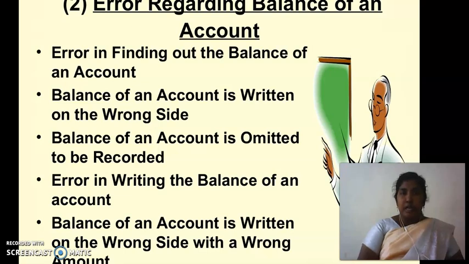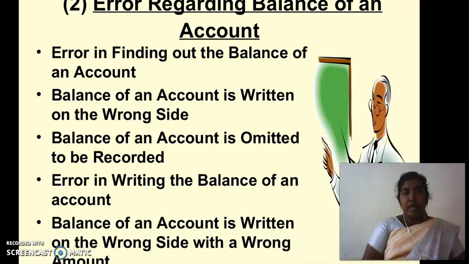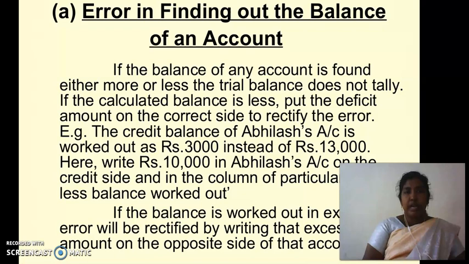Then the errors regarding balance of an account. Error in finding out the balance of an account, error in writing the balance of an account, the balance of an account is omitted to be recorded, the balance of an account is written on the wrong side, and the balance is written on the wrong side with the wrong amount. The first one is the error in finding out the balance of an account. If the balance of any account is found either more or less, the trial balance does not tally. If the calculated balance is less, put the deficit amount on the correct side to rectify the error.